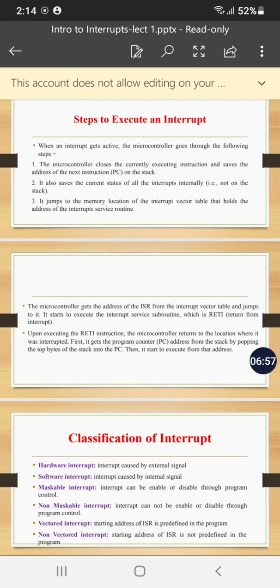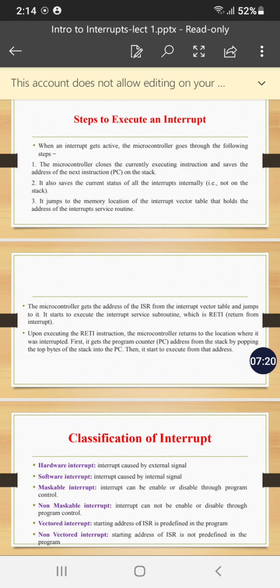After executing this RETI, that is return from the interrupt, the processor will come back to the stack. Onto the stack, he will pop up the address of line number 13. He will jump to that address. On that address, there is line number 13.